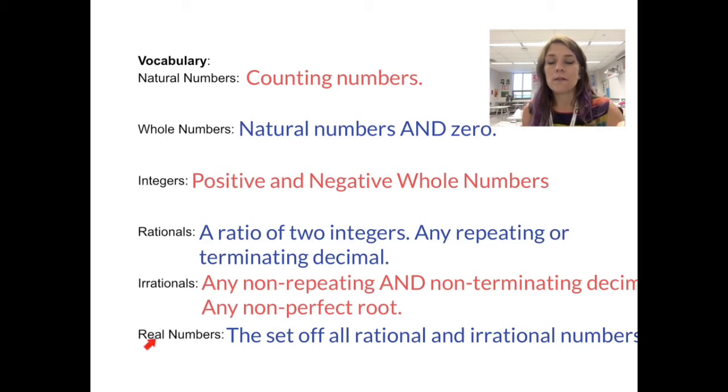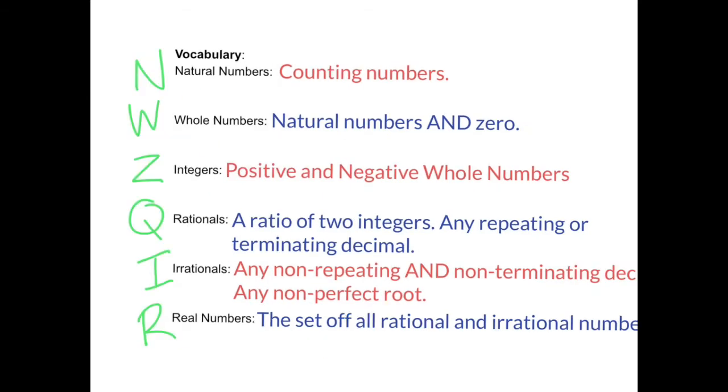So the actual definition of real numbers is the set of all rational and irrational numbers, and that should say of, not of. And so what I want you to realize is that there's really two different sections here. These are all connected. This is its own little bubble, but these are all subsets of the real number system. Any number that you can possibly think of can fit somewhere into one of these subsets.